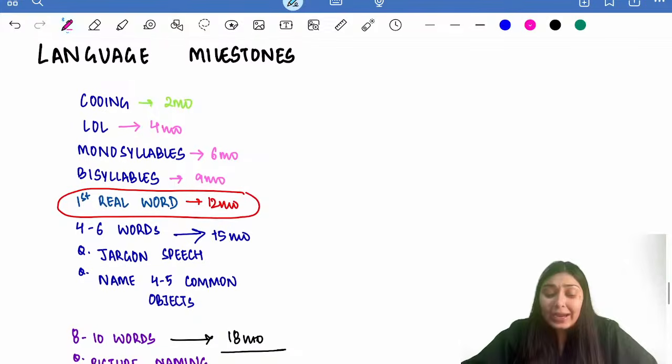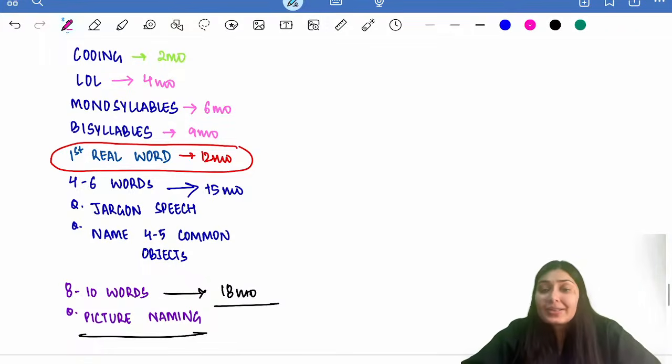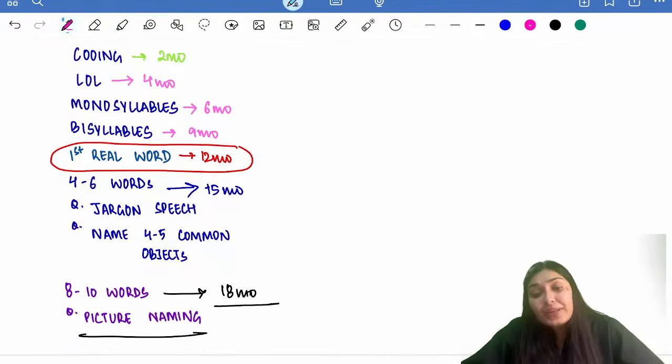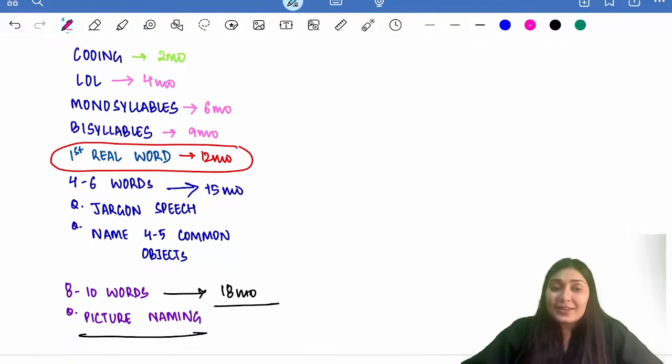Now let's move to the language milestones. What do I mean by language milestones? By using the vocal power, the child will be interacting. So firstly comes cooing. You all understand what are cooing sounds, aa goo. These are the cooing sounds. These come by 2 months of age. Thereafter, the child will be laughing out loud. That means laughing in full volume. This comes at 4 months of age. Then comes monosyllables like ma, ba, pa, ta. These come at 6 months of age.